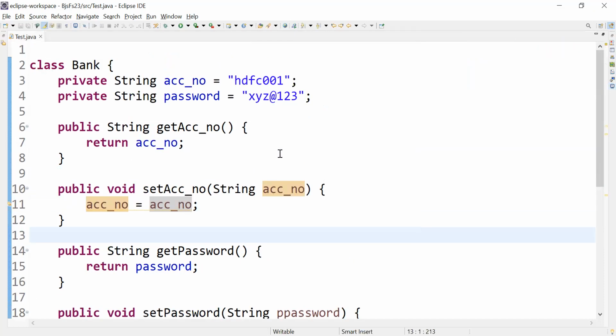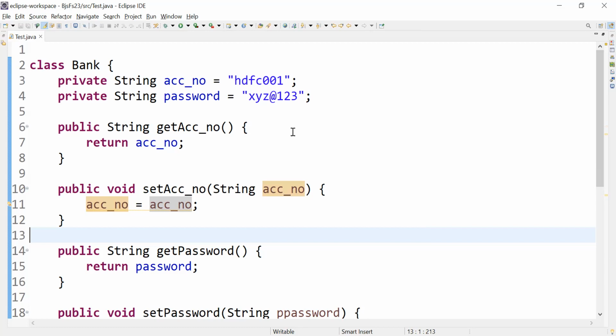We could see that in the above program, the name of the instance and local variable is the same, due to which the data is not getting overridden.